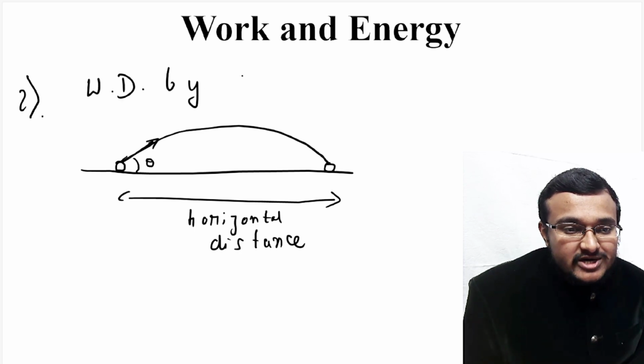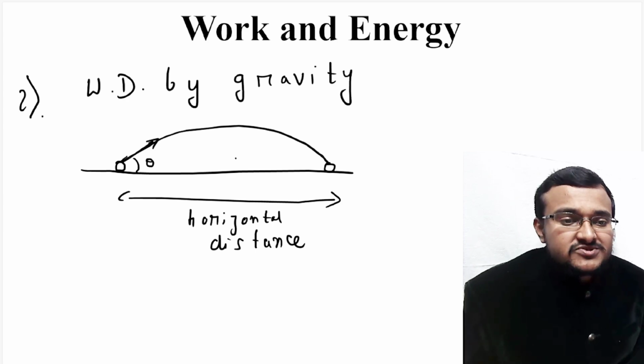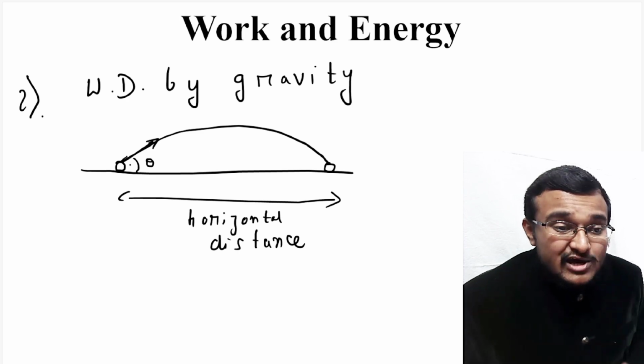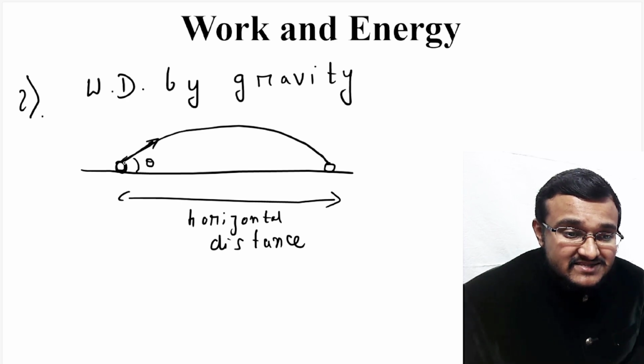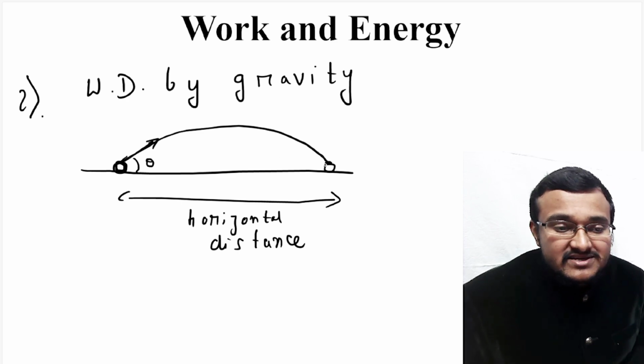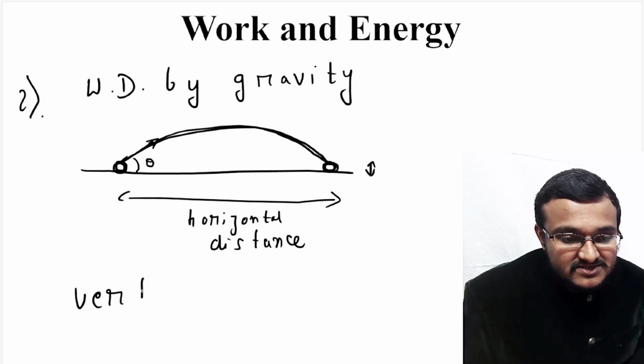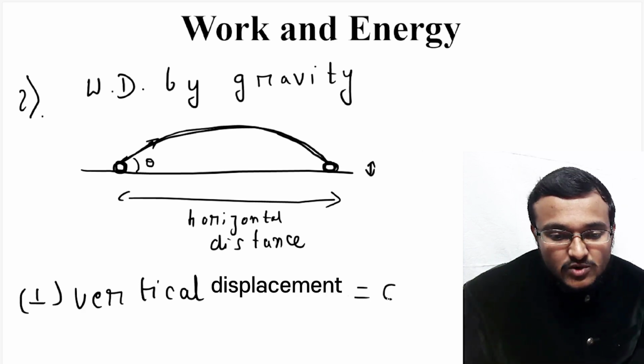So what is the work done by the gravity of Earth? If you observe carefully, the object has landed on the same ground. So that means here vertical displacement is equal to 0.